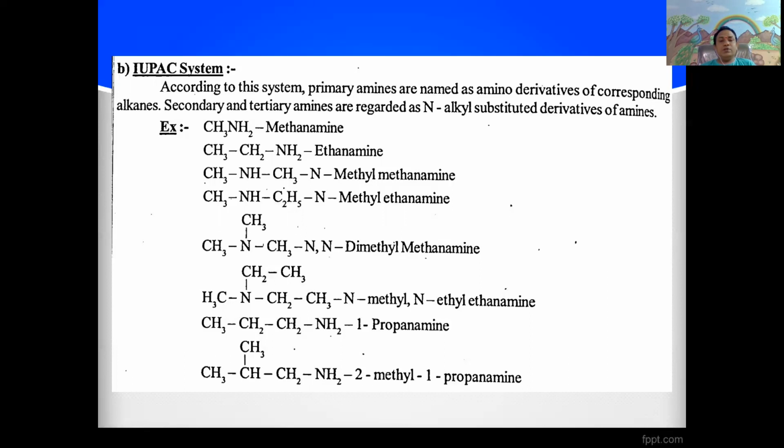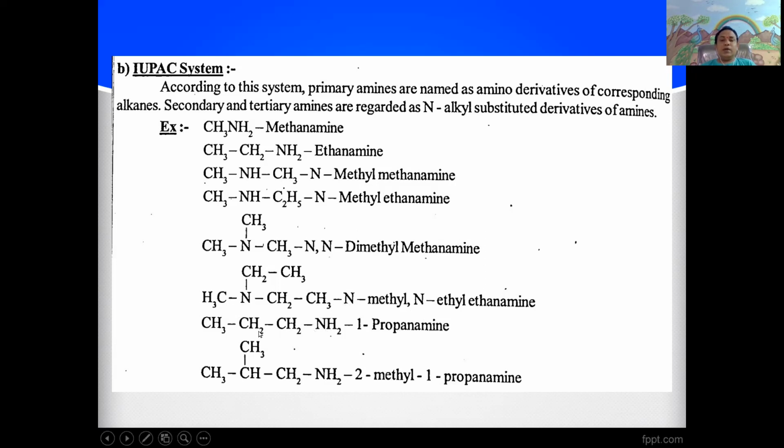Next, in the ammonia, two hydrogens are replaced by two methyl groups and one hydrogen is replaced by the ethyl group. The name is N,N-dimethyl ethanamine. In the ammonia, one hydrogen is replaced by a methyl group and two hydrogens are replaced by ethyl groups. The name of the compound is N,N-diethyl methanamine.